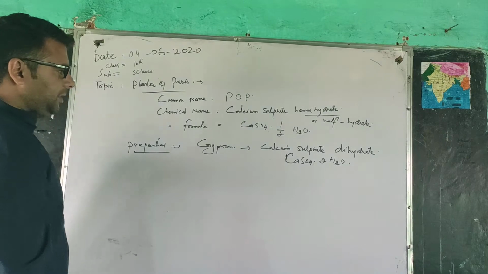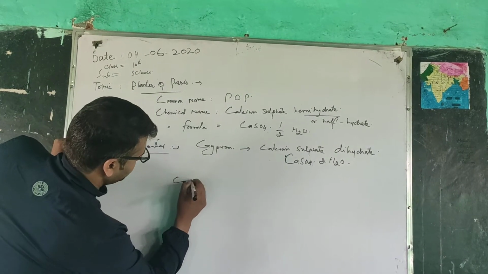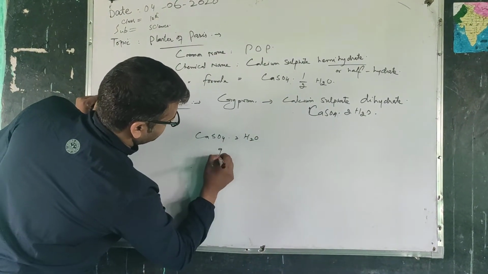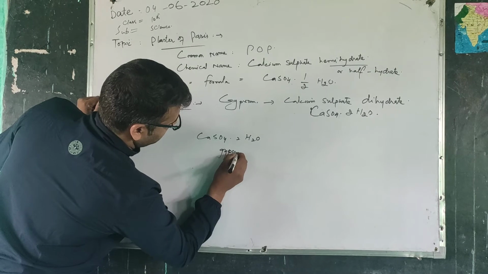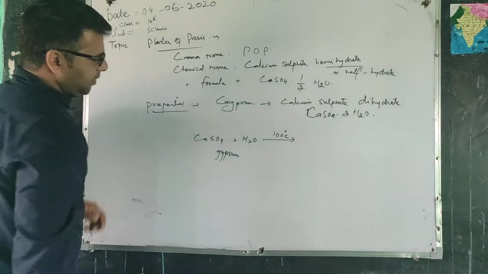How is it obtained? Gypsum is heated. This is calcium sulfate 2 times water, gypsum.